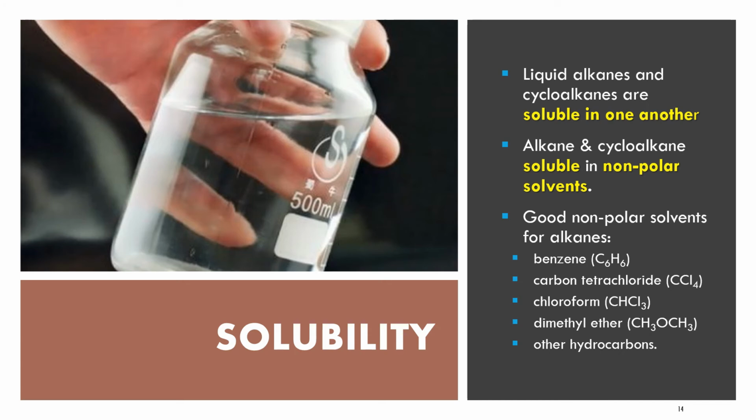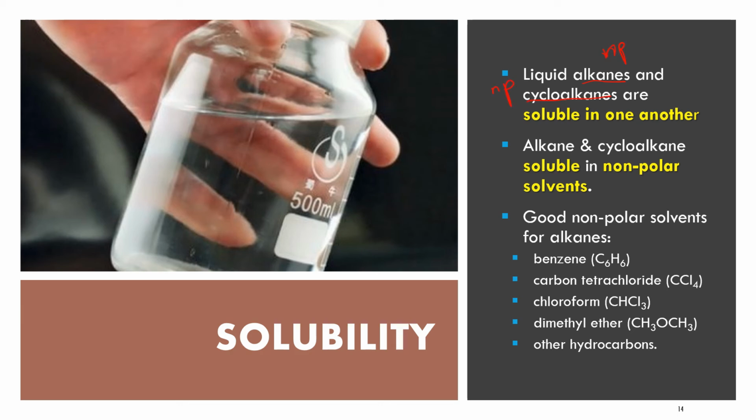So, sekiranya alkane dan juga cycloalkane ini is insoluble in water, so dalam solution or solvent manakah mereka akan larut? So the answer is alkanes and cycloalkanes are soluble in one another. Kenapa macam ni? Sebab alkane adalah non-polar. Okay. Cycloalkane juga adalah non-polar.